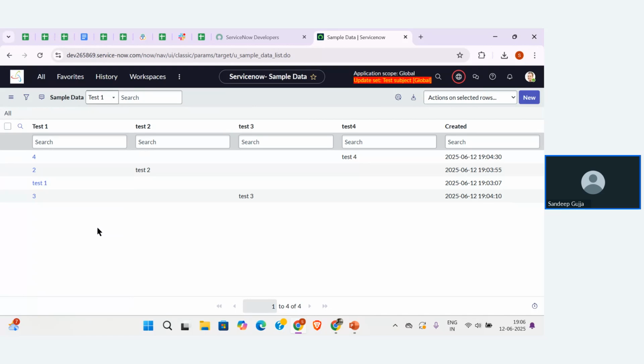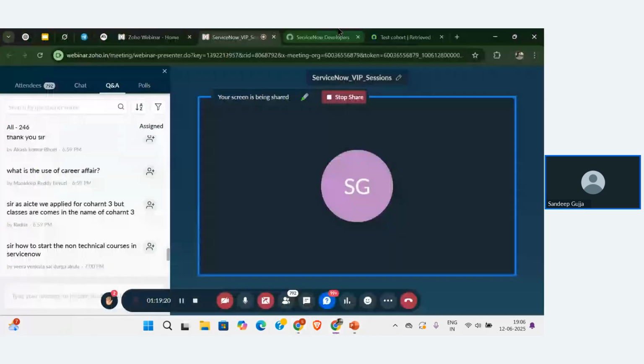So now let me move these configurations that I have created to the second instance. Now we are working in the first instance, right? So let me open the second instance here. This is the second instance.